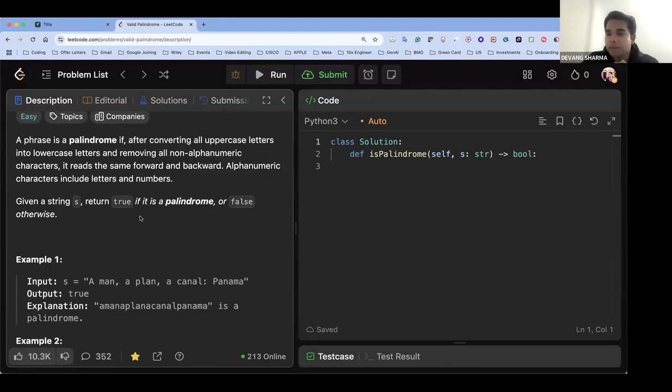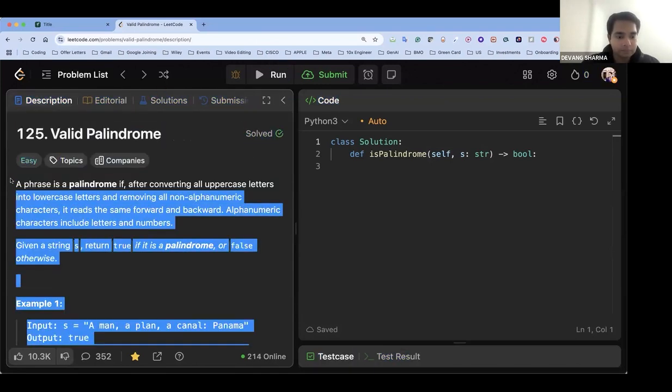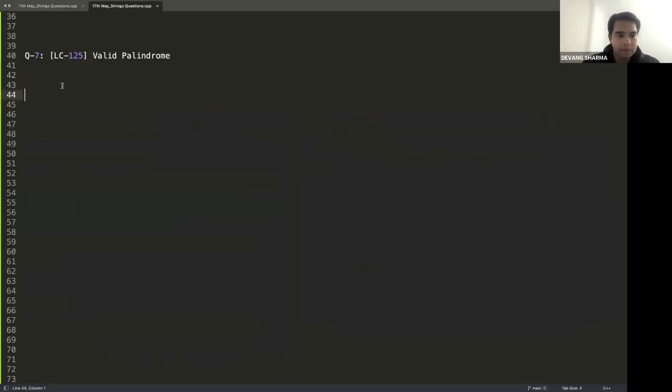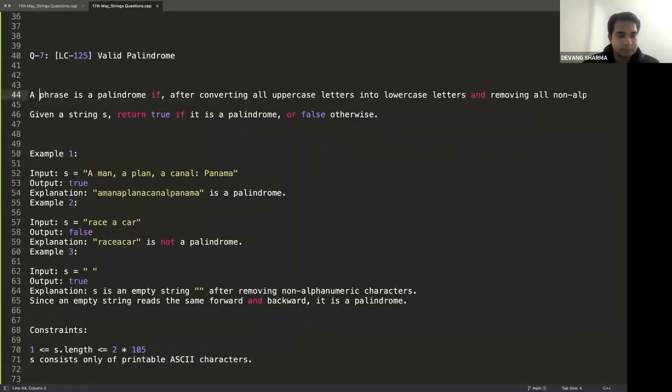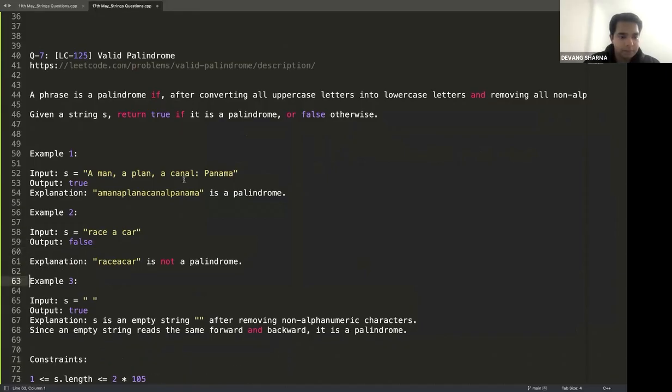Any doubt in the question? Valid palindrome. Alphanumeric character, non-alphanumeric character, just remove it from the string and then compare whether it's a palindrome or not. So if I take it here, I'm going to come back, go to Sublime Text. There you go. And there goes your problem statement. This is an example, explanation.